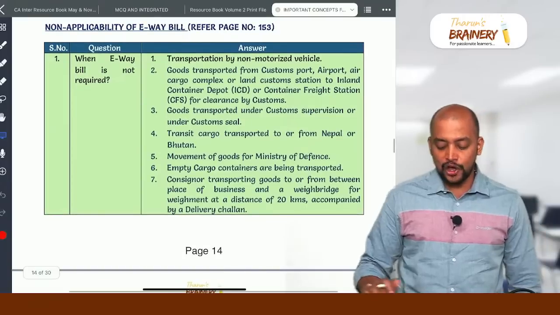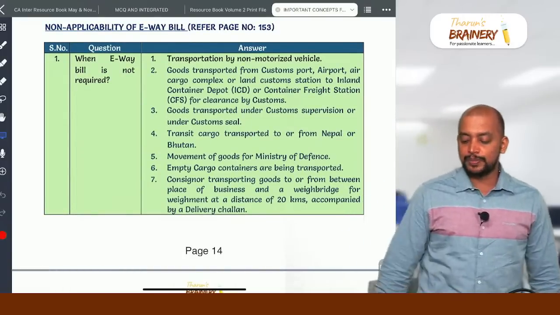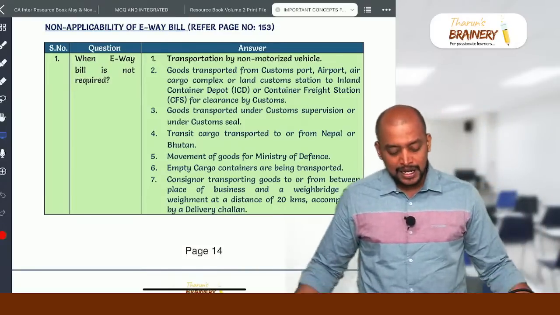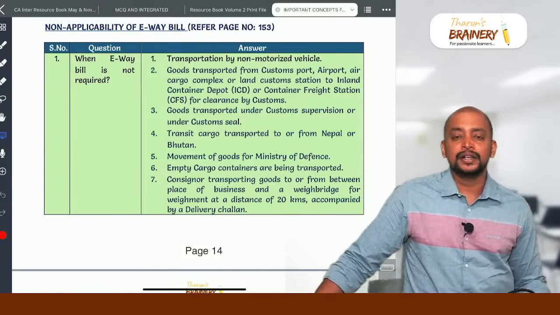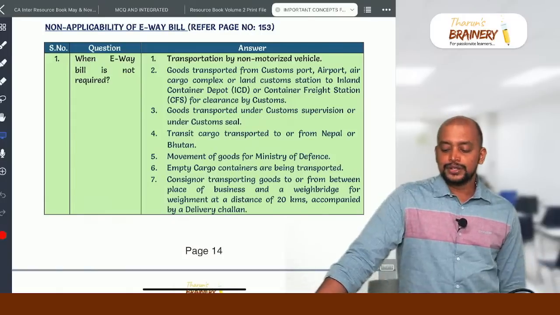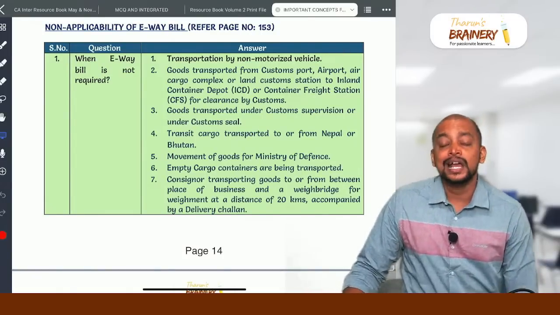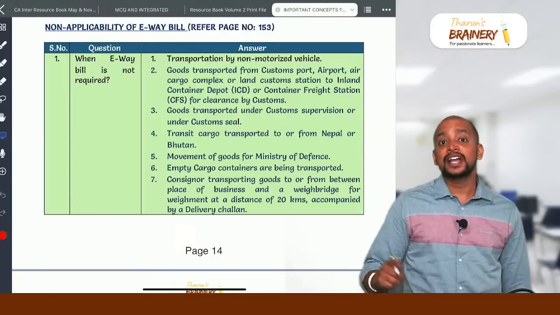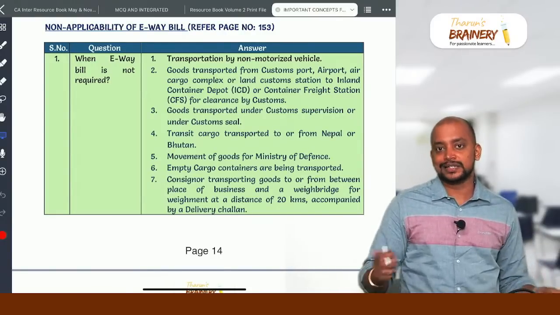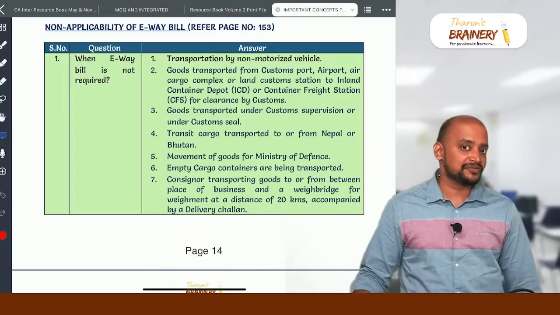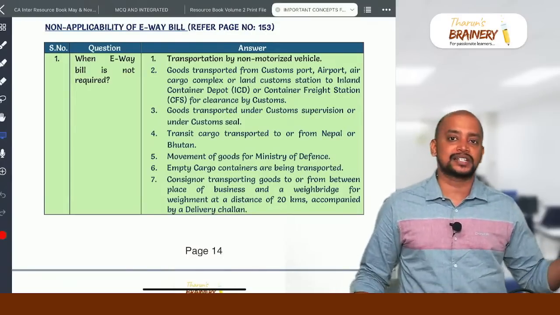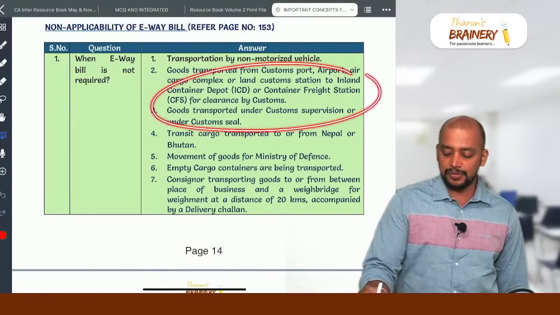Then next, non-applicability of EV bill. So page number 153 you see. When EV bill is not required, this is very important. In case of transportation of non-motorized vehicle, EV bill is not required, and in case of goods transported between customs places like inland container depot, container freight station, port, airport, customs warehouse, etc., even then EV bill is not required.